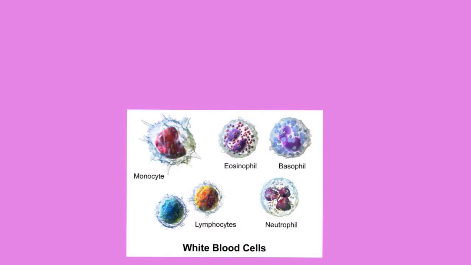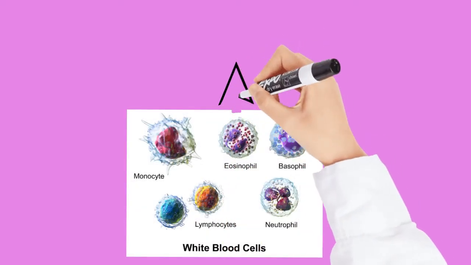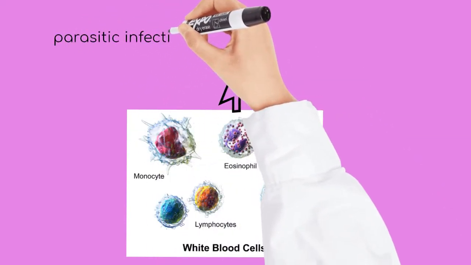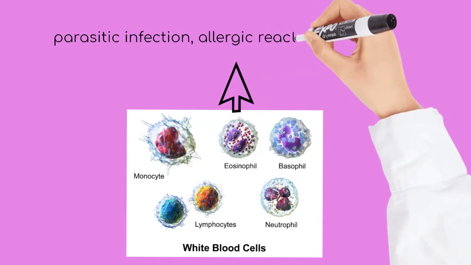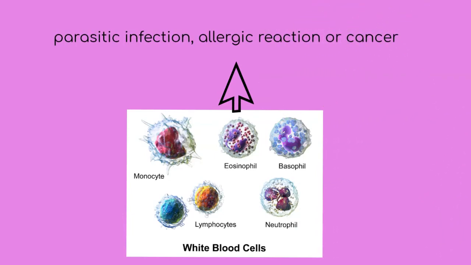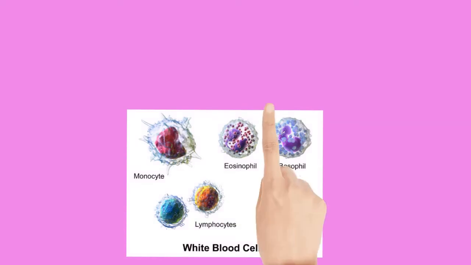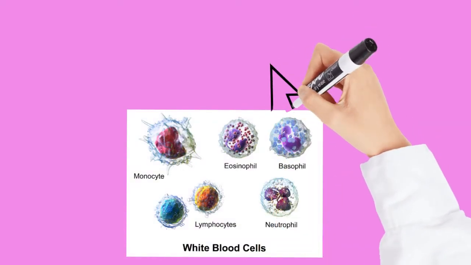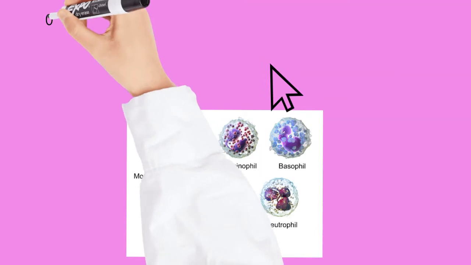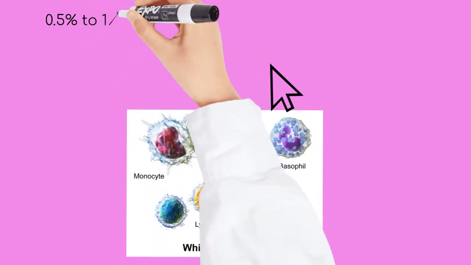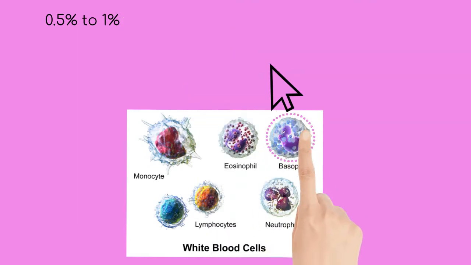Eosinophils are a type of disease-fighting white blood cell. An elevated count most often indicates a parasitic infection, an allergic reaction, or cancer. Basophils are only about 0.5% to 1% of circulating white blood cells. However, they are the largest type of granulocyte.